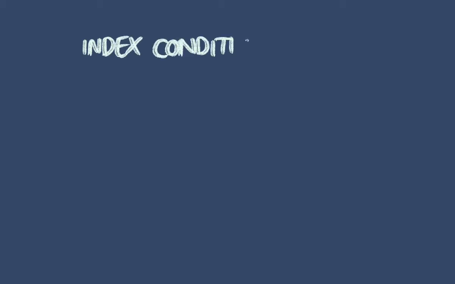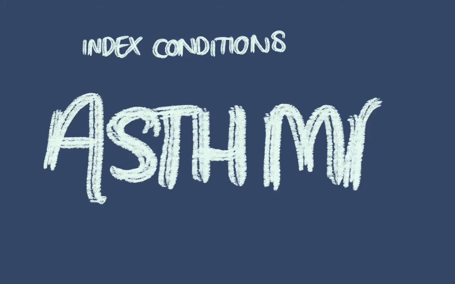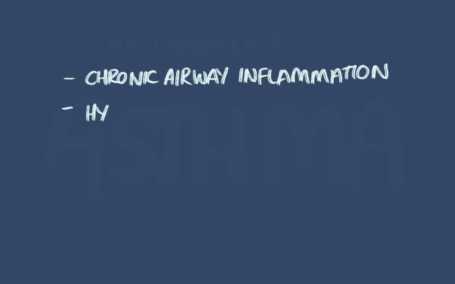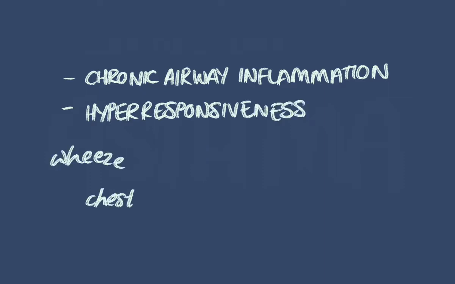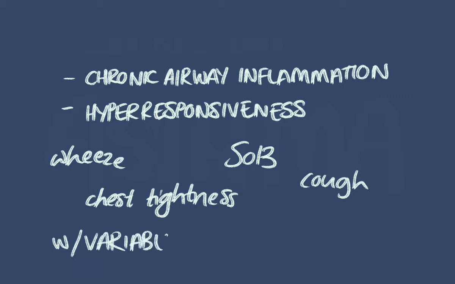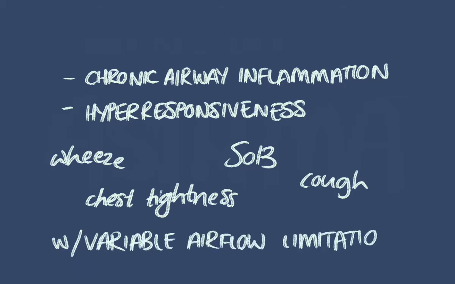So today we're going to be talking about asthma. What is the definition of asthma? Well, it's a disease characterized by chronic airway inflammation and airway hyperresponsiveness, causing symptoms such as wheeze, chest tightness, shortness of breath, and cough, with variable airflow limitation.